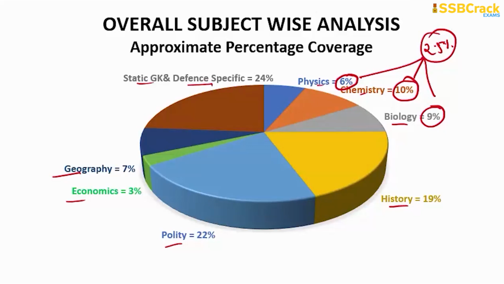If you're very strong in the science subjects, you can easily score well in the CAPF exam. Now history consists of 19%, polity 22%, economics has a less weightage 3%, geography 7%, and GK specific has the highest weightage 24%. So prepare well accordingly, make your own strategy analyzing the subject that you are strong in. So this was an overall blueprint of the subject-wise analysis. Now it will be very easy for you to prepare the strategy for the same.